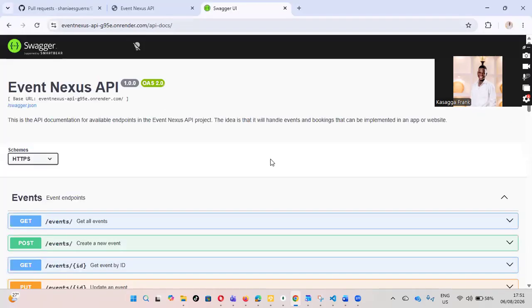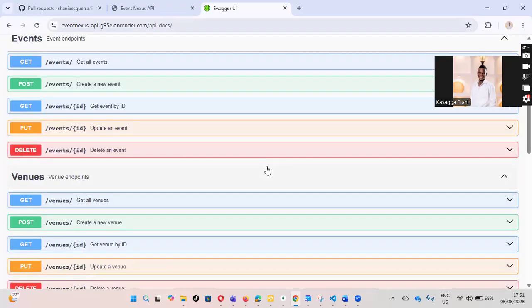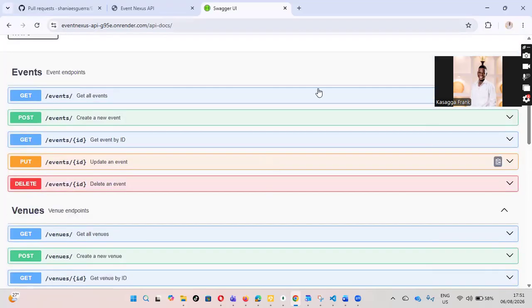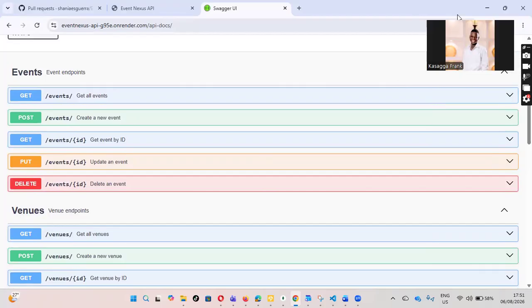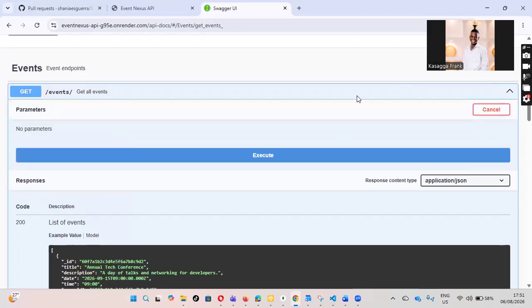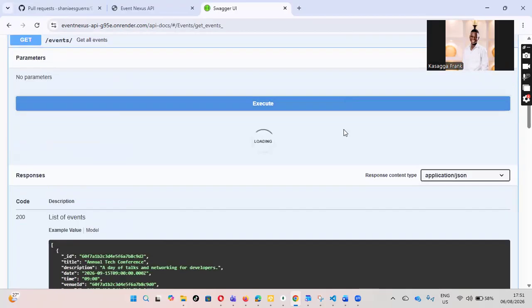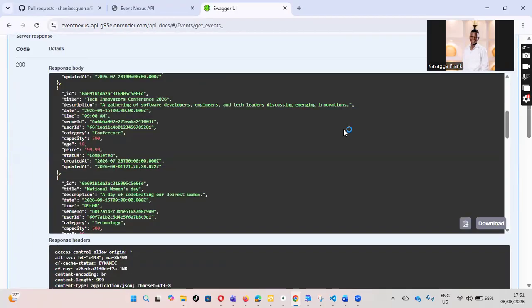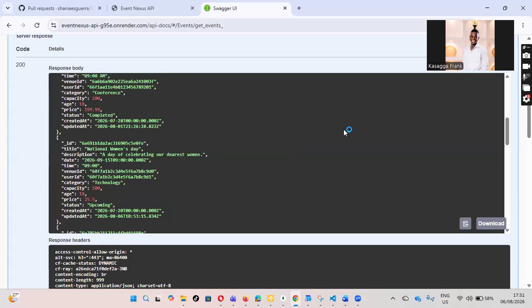When we call the endpoints, we shall first use the GET for the events and try it out. Then we execute, and it will bring all of them. There are 9 of them, as you can see.